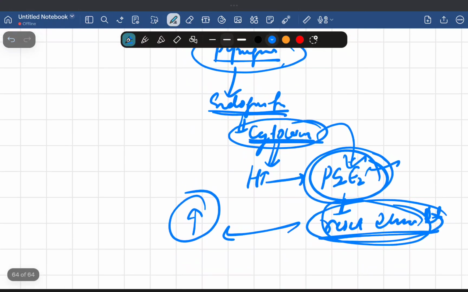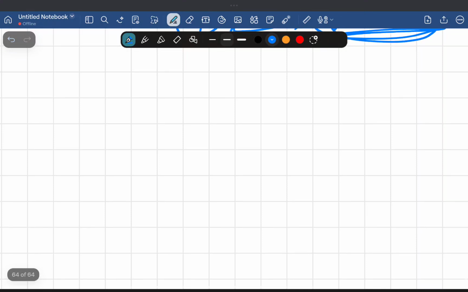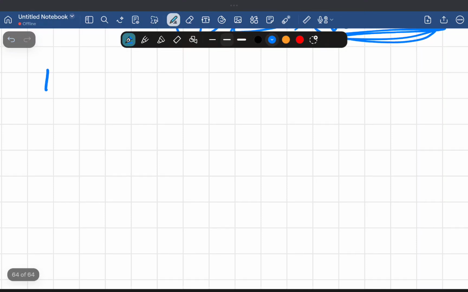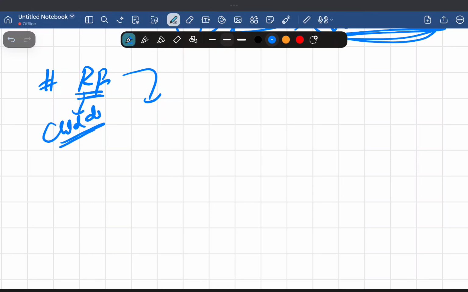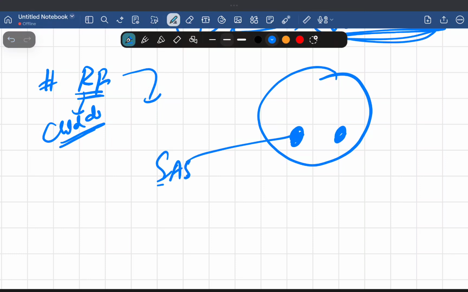Now we are going to talk about rheumatic fever. What is this rheumatic fever? It is actually an autoimmune response associated with the streptococcal infection, but not caused by the bacteria itself. It's actually a child disease. For example, if someone has an infection with group A streptococcus, the bacteria infects the tonsils, so there will be tonsillitis or pharyngitis.